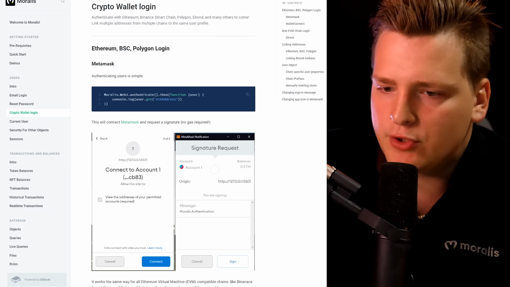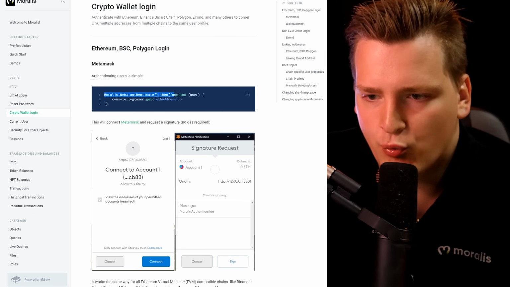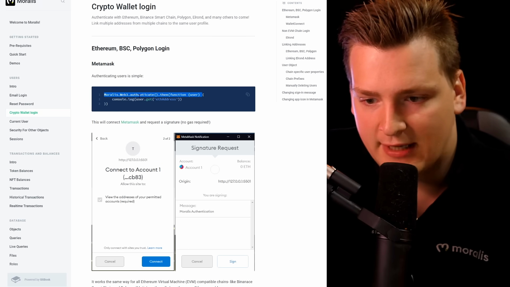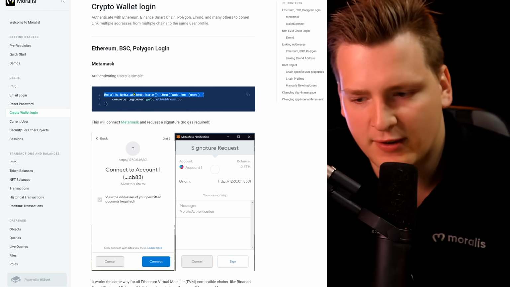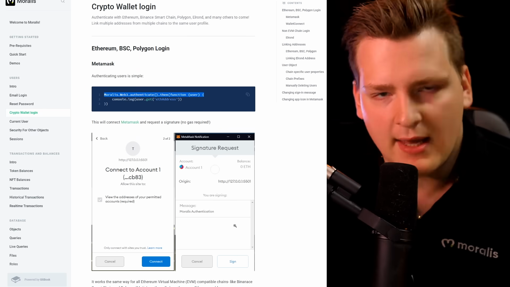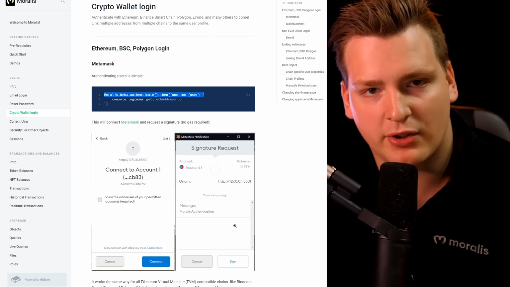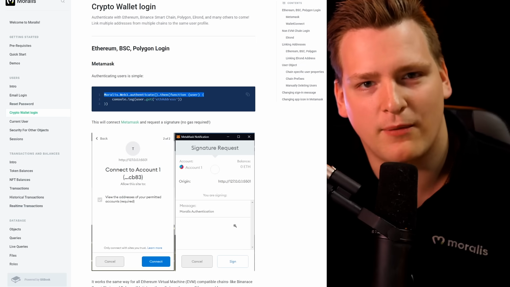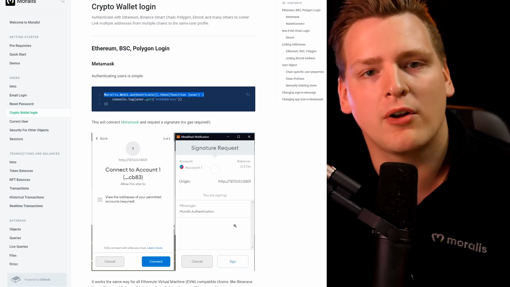So here's an example when you want to log in a user through, let's say, MetaMask. You run one line of code, and when the user logs in through this line of code, because when this line of code is executed, MetaMask shows up. So as soon as the user clicks sign in, you get all of their information, all of their transactions, all of their balances, all of their NFTs, and you get that cross-chain. So you get that for Ethereum, for Matic, for Binance Chain. Soon we're adding Moonbeam, Avalanche, all of the chains.